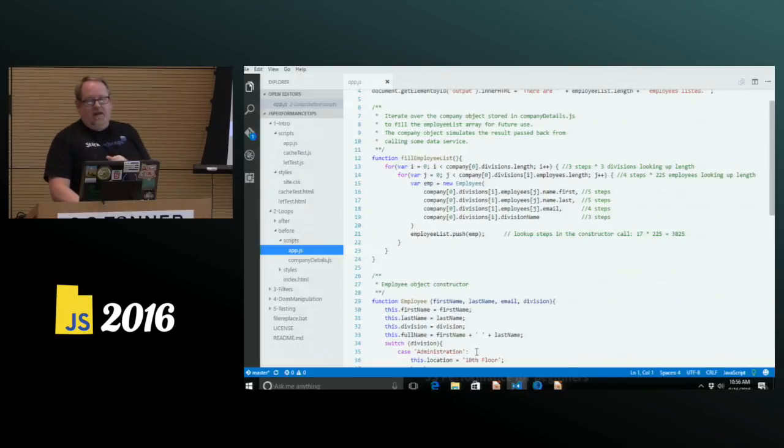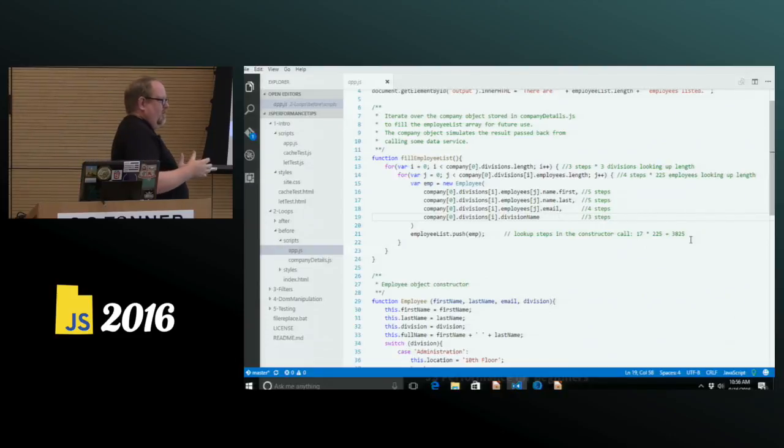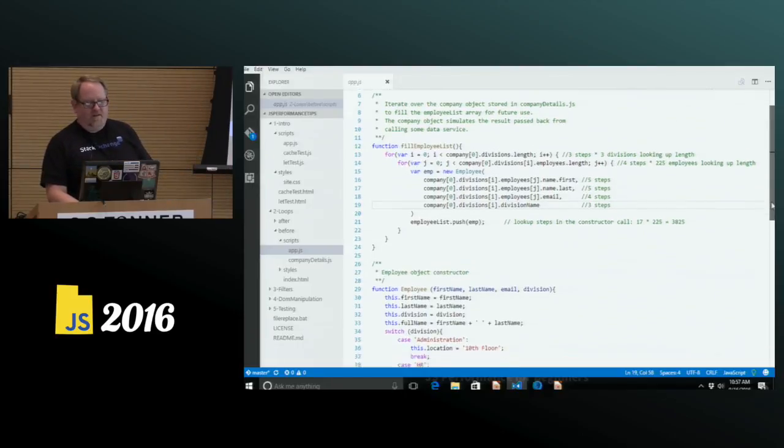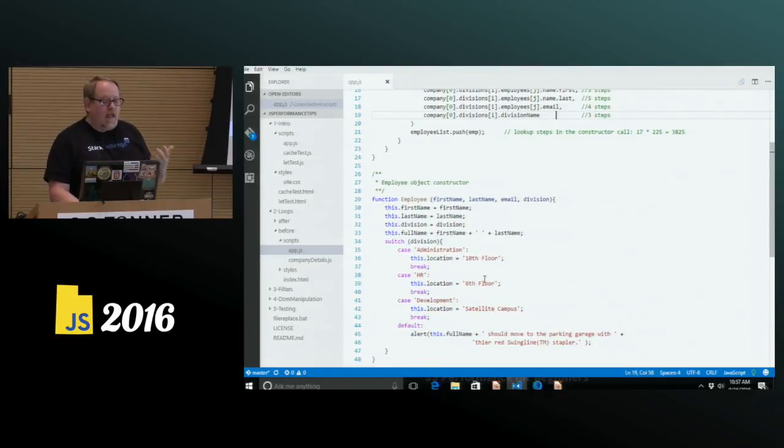So each time we do that, we've got 3 steps to get the division name, 4 steps to get the email, 5 steps to get the last name, 5 steps to get the first name, and then we've got multiplicative steps because we've got nested loops. I didn't calculate for the nested loops. Just inside the constructor, we have 3,800 steps that we go through to get our employees in our list. How can we make that better?